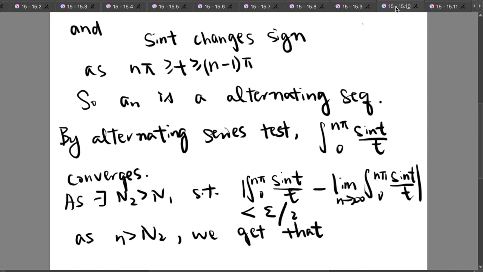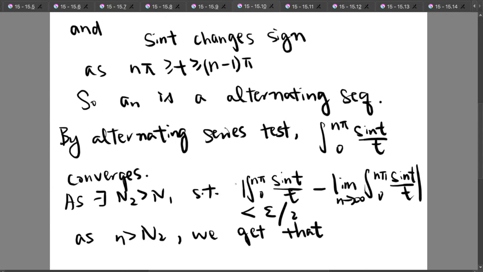And therefore, as this integral is equal to the summation of a_k as k equals 1 up to n, by the alternating series test, we know that this integral here converges.